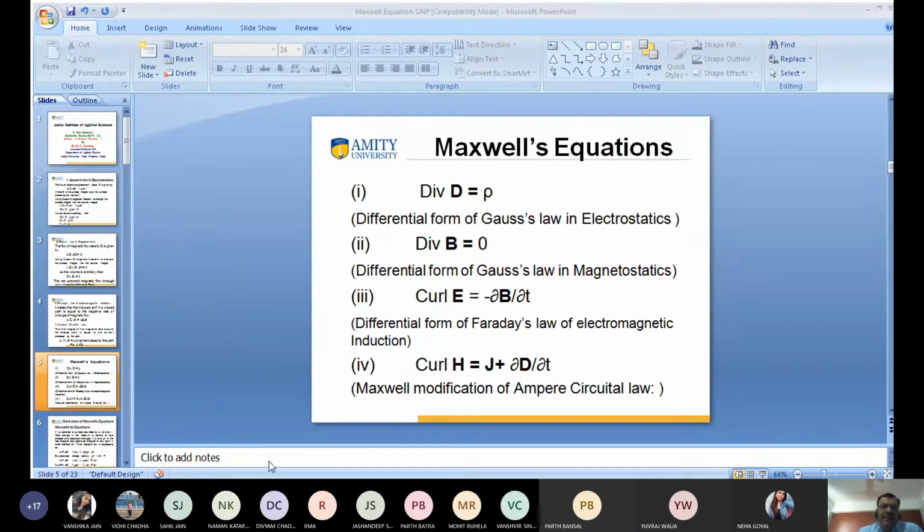This is the modification by Maxwell, known as Maxwell's modification of Ampere's law. We have discussed it in detail. We derived each one: I derived the first law, the second law, the third law, and the fourth law. This is very important. Can you tell me, do you remember all these four equations? What is the first?